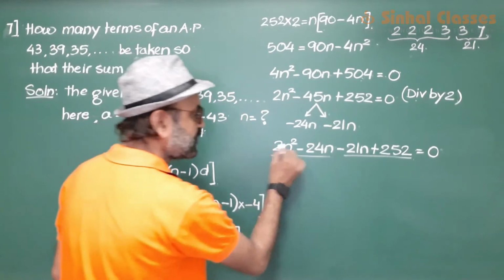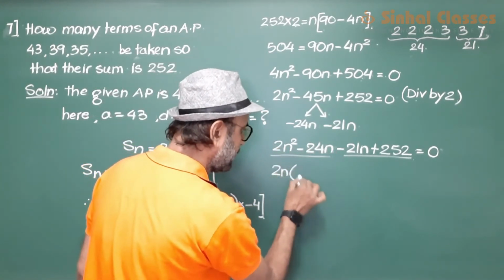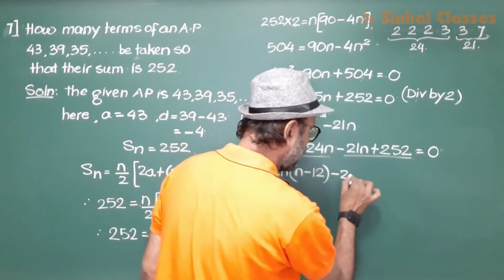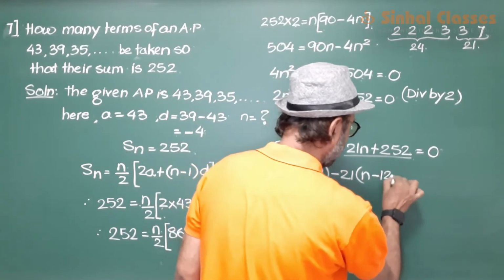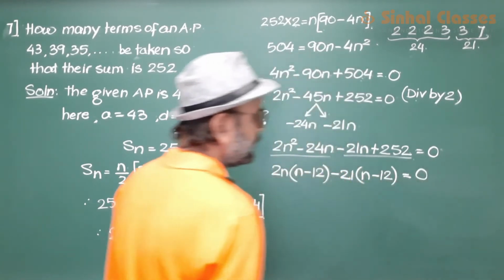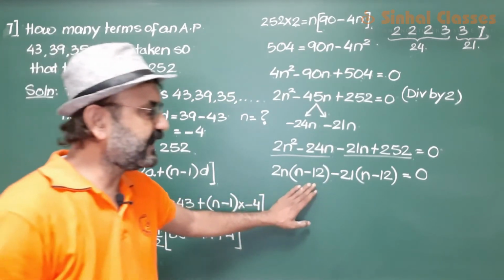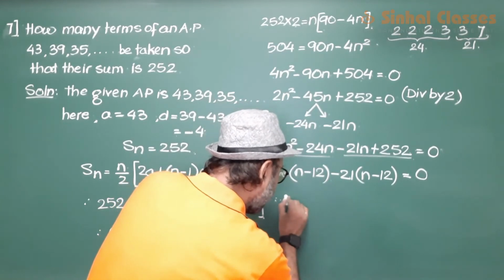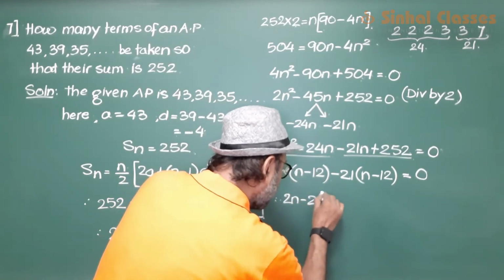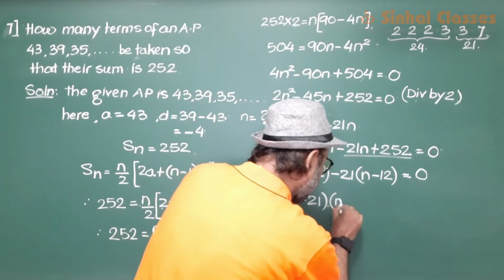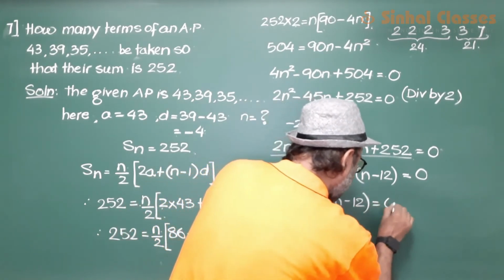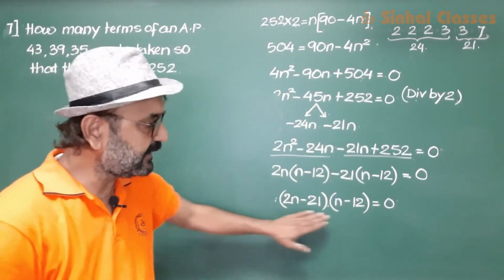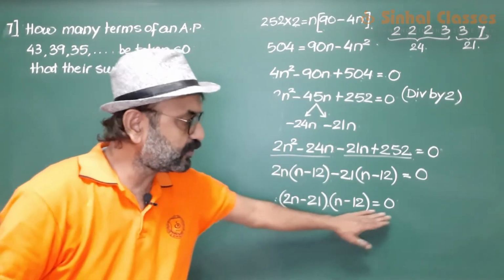Take common. What is common in these two? 2n, n minus 12. What is common in these two? 21, n minus 12. Because we know that when we are solving a quadratic equation, we get these two brackets similar. So here we have in one bracket 2n minus 21, and in the other bracket we have n minus 12 is equal to 0. Now 2n minus 21 multiplied by n minus 12 is equal to 0.